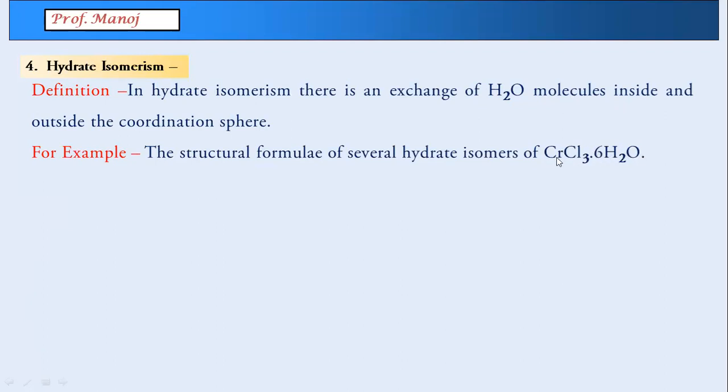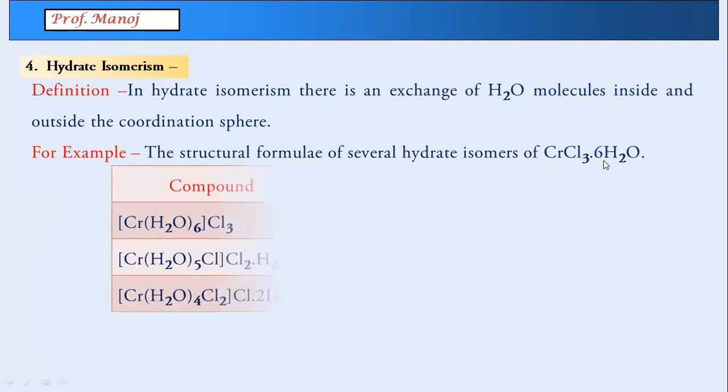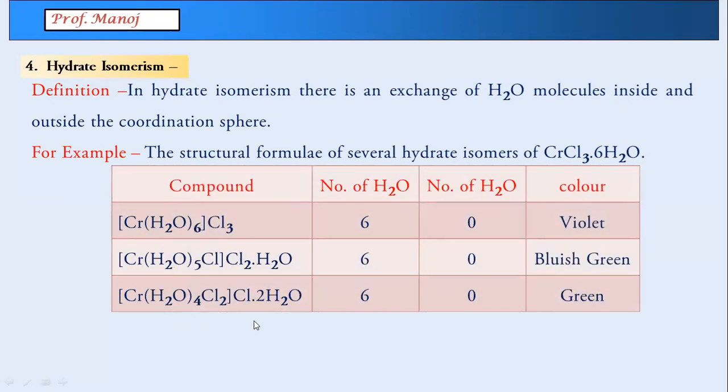Now we feel this is just a simple compound, but it's not so. This can exist in several different forms. In the first form, just watch the line which I'm showing. Don't look at everything, you will get confused. Chromium is connected to 6 water molecules. So here, chromium is the central metal atom. Water is a ligand, while chloride is outside. So you can see the number of water molecules inside is 6, water molecules outside are 0. This complex is violet in color.